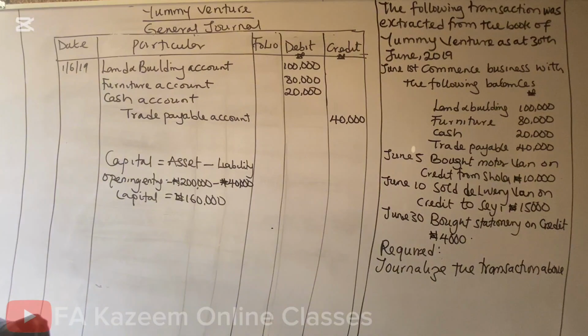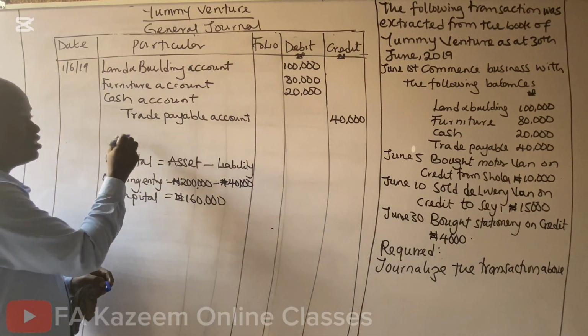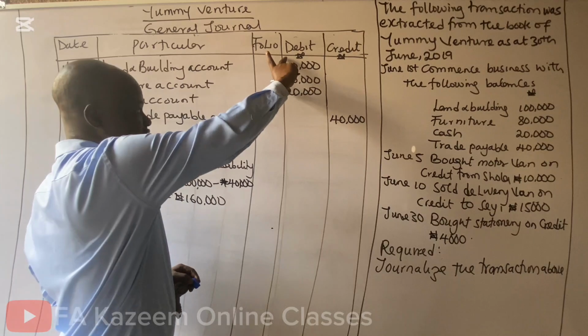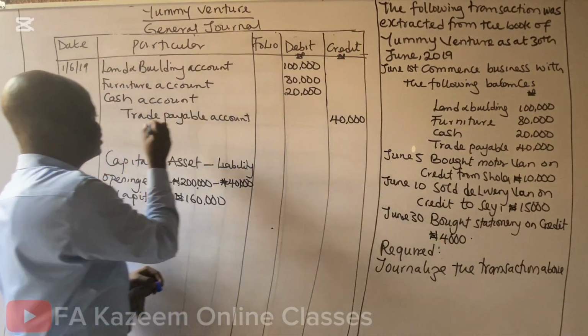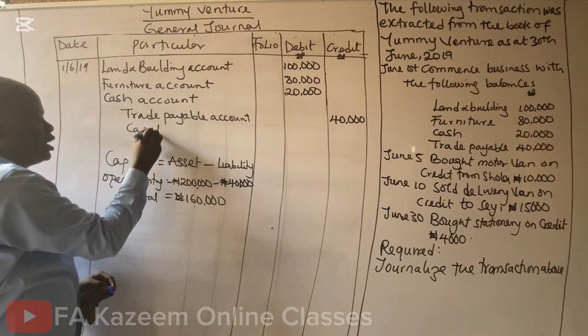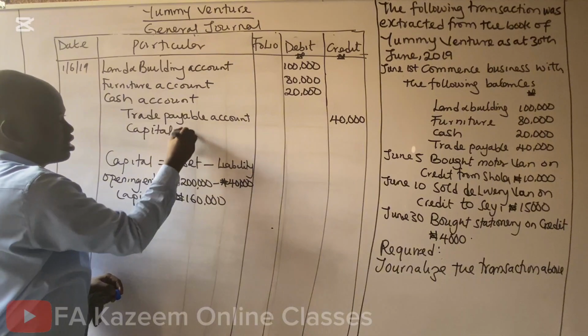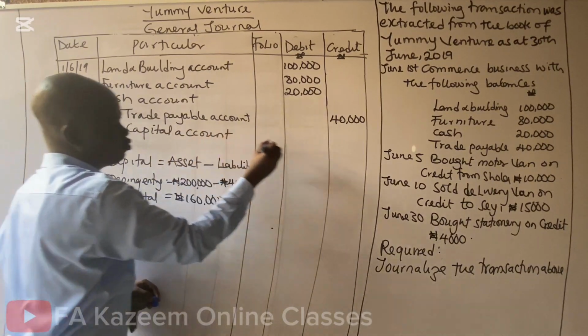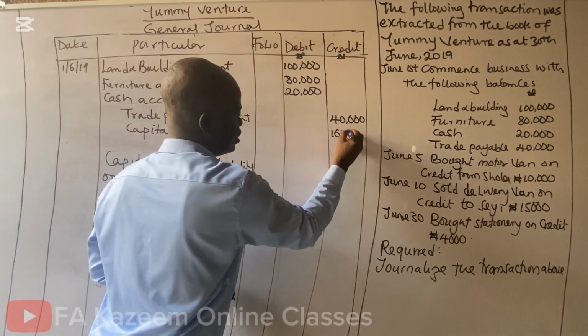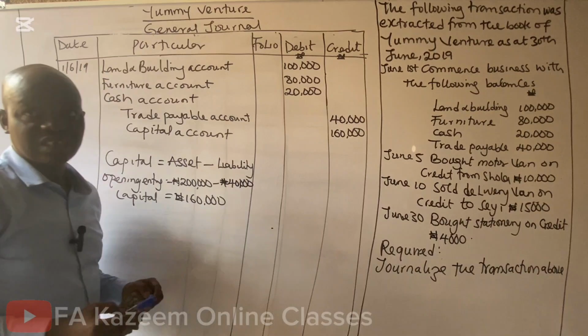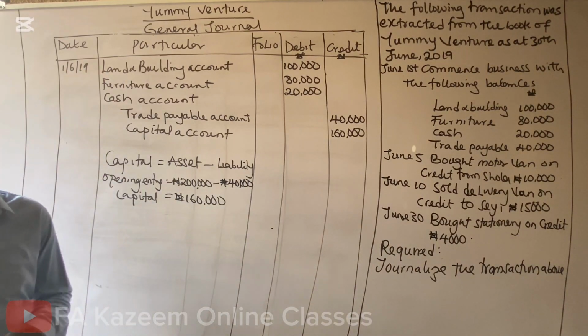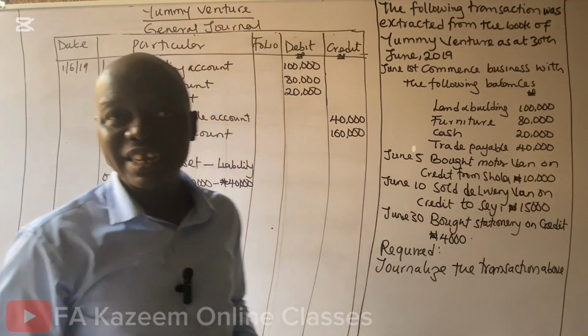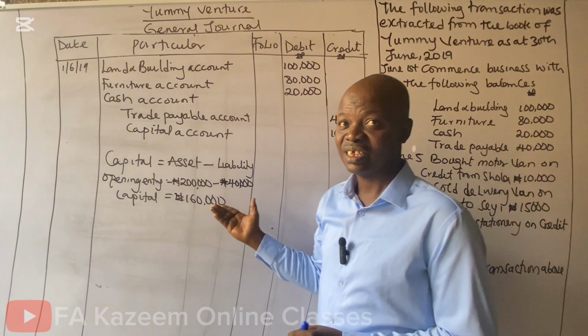This is the money introduced into the business at the beginning of the business. When we said total asset minus liability, the remainder will be the capital account, and our capital account will be 160,000. That's why we said general journal is used to determine our opening entries and our closing entries.